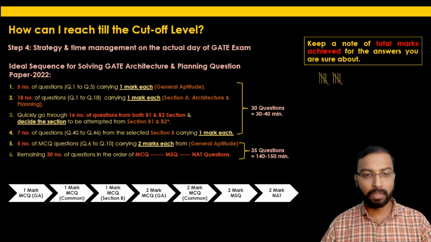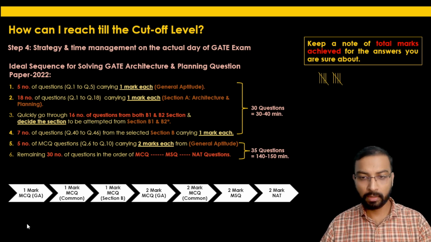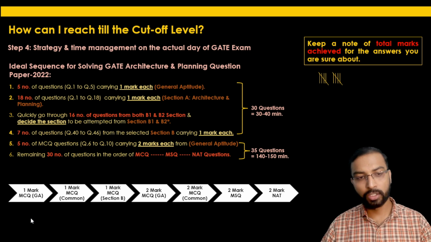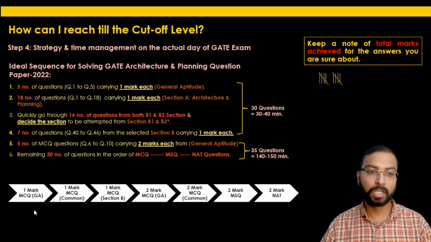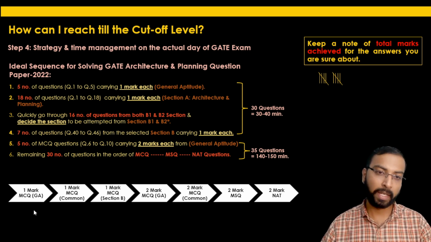So in short, this should be the ideal sequence for solving GATE Architecture and Planning 2022.